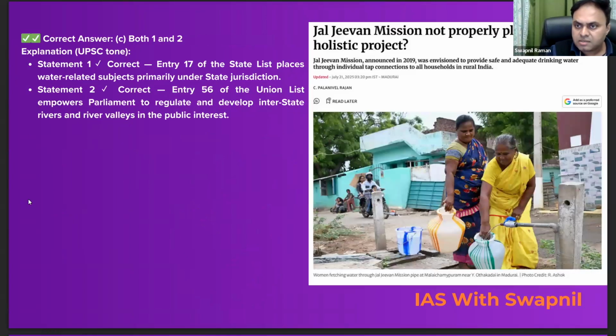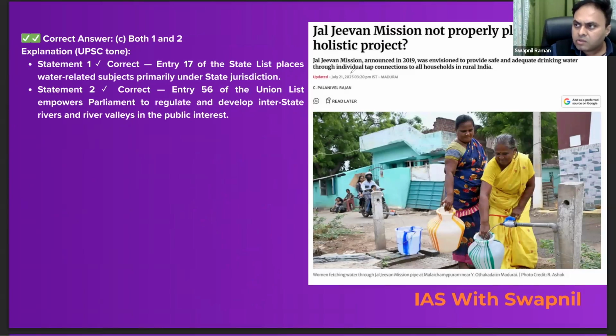Why we picked up this question, there is a strong reason. Recently an article was published in The Hindu regarding the Jal Jeevan Mission. So it says that the Jal Jeevan Mission was not properly planned to be a holistic project.